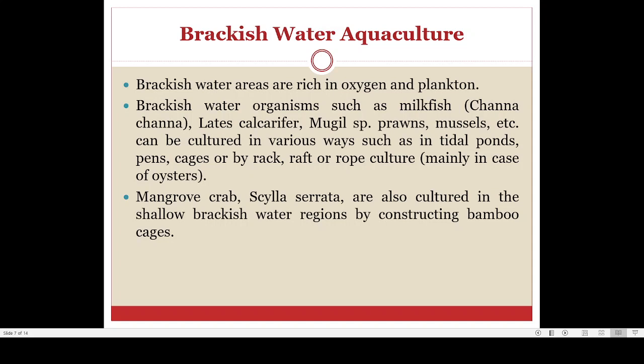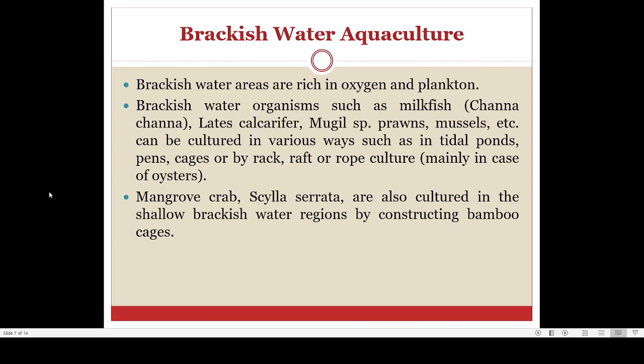Many commercially important fishes grow only in brackish water. Then mangrove crab, Scylla serrata, the common crab that we find, also mainly inhabits brackish water. That kind of aquaculture, where we culture organisms in a brackish water environment of variable salinity, is known as brackish water aquaculture.